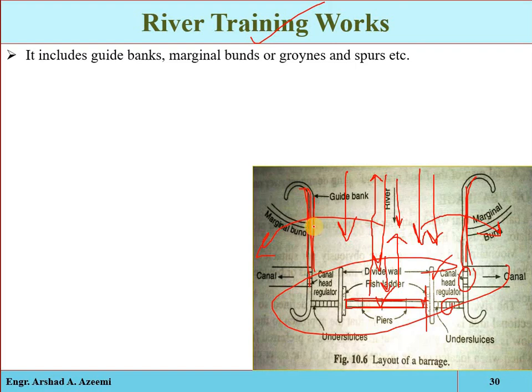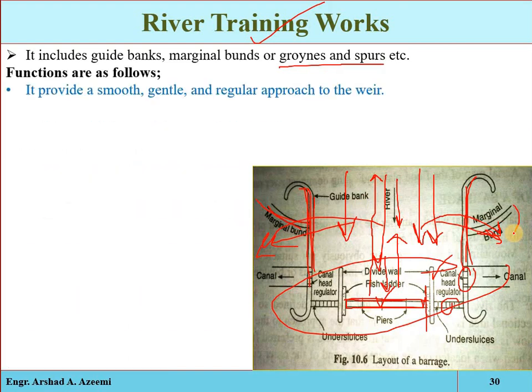So the guide banks, these marginal bunds, and if you are constructing groins and spurs, these are called river training works, just to direct, guide, and control the amount of water, to centralize the flow of water towards the structure, so that it may not move to one side or another, or so that the nearby area may be protected. What are the functions? It provides a smooth, gentle, and regular approach of water toward the structure.